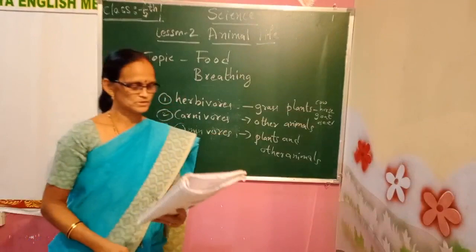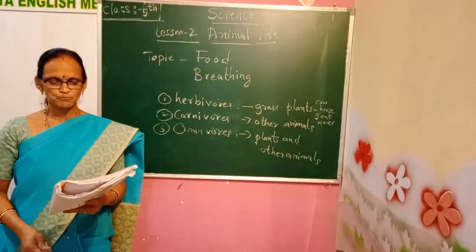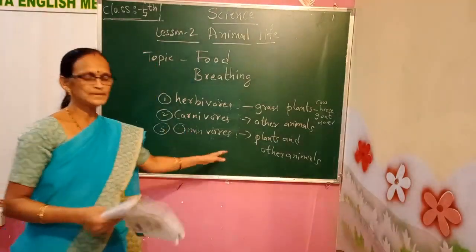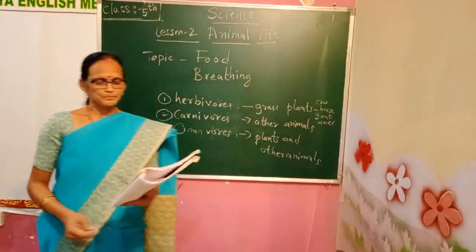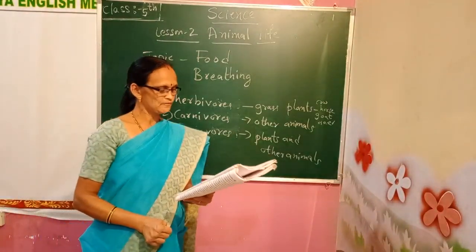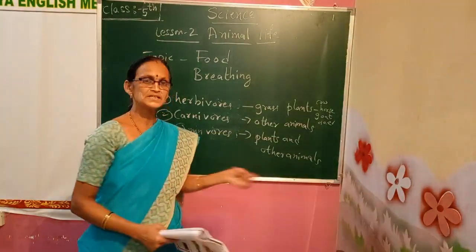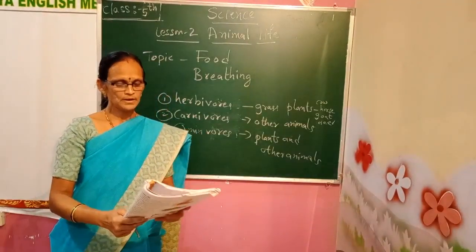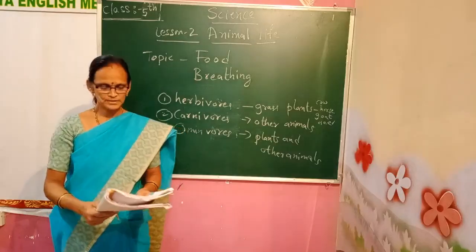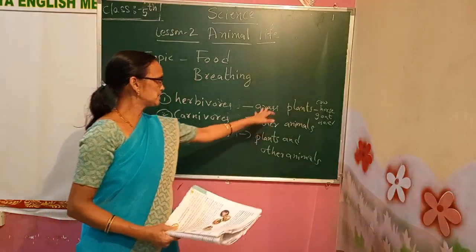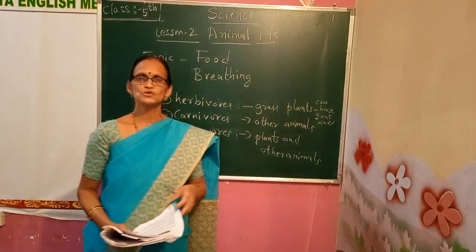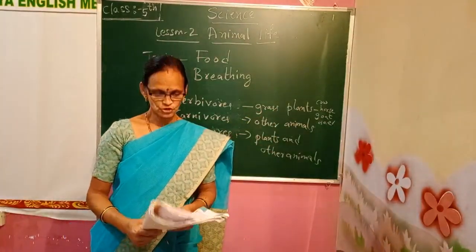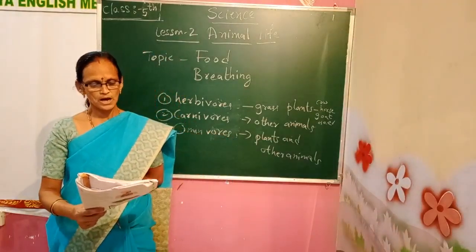Next, omnivorous are the animals that eat both plants and flesh. These animals, as I told you, eat both plants and animals. Their incisors and molars are well developed. In omnivorous animals, the incisors, the front teeth, and the molars are both well developed to eat all types of food. They can eat even grass and also other animals. Bear and fox are omnivorous.